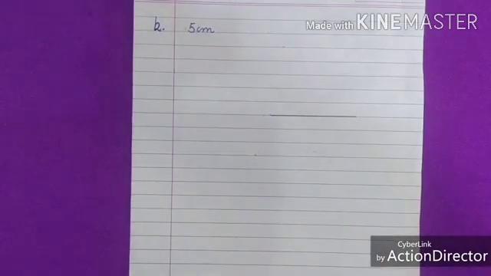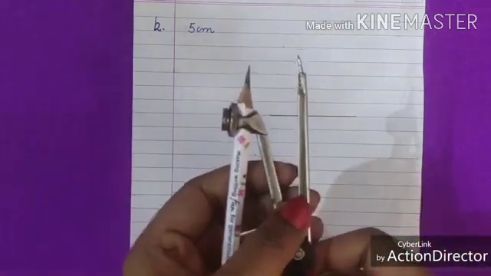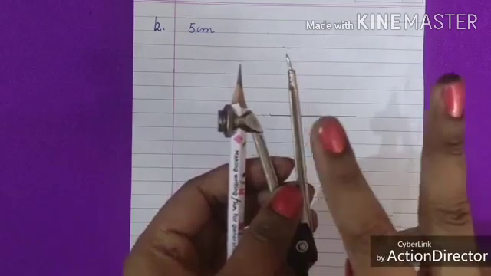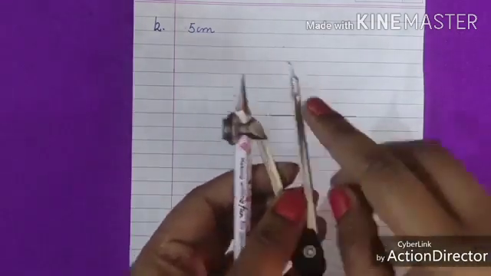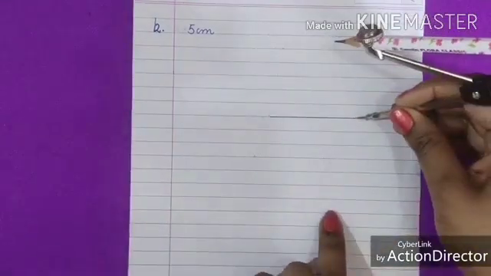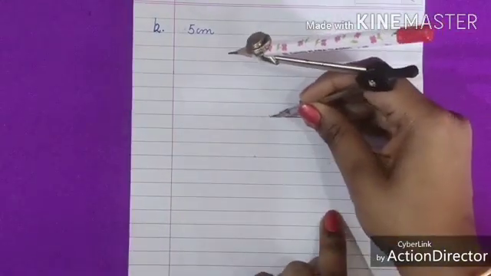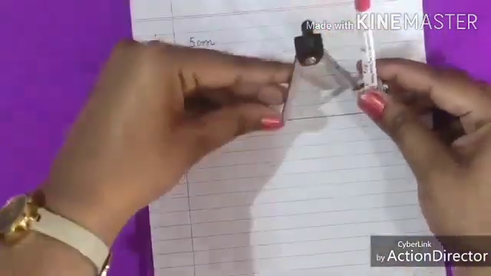And by the use of compass, we will draw the circle. See, it is my compass. So we are having 2 points. One is compass point and a pencil point. So one point we will put here and pencil point we will put here.